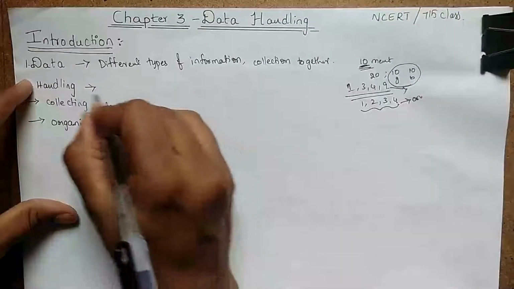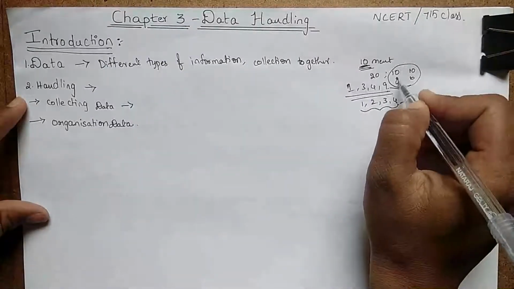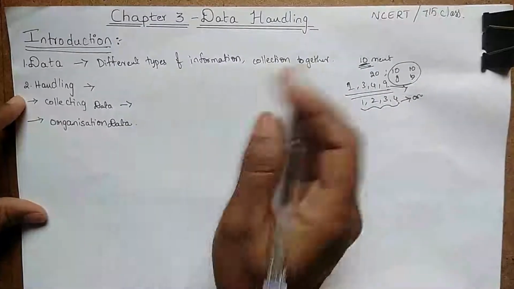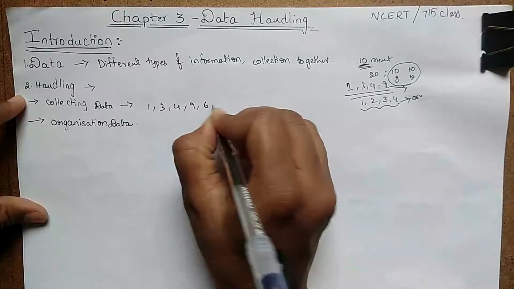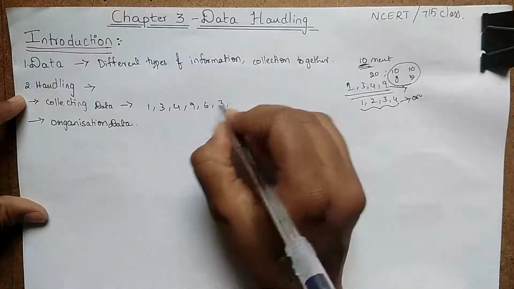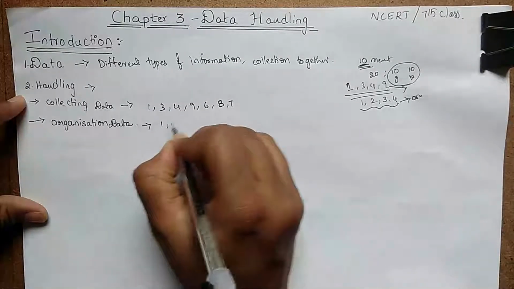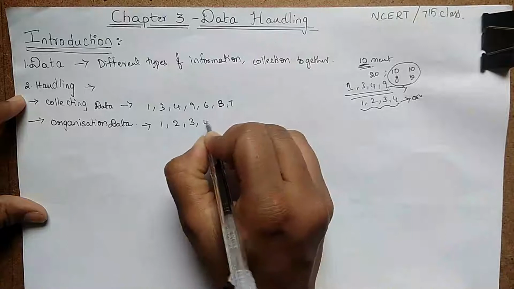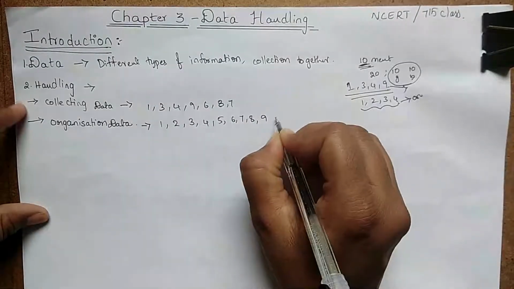Collecting data means, if you take the same 10 girls and 10 boys, you are counting like this: 1, 3, 4, 9, 6, 3, 8, 7. Organizing means 1, 2, 3, 4, 5, 6, 7, 8, 9, like this.